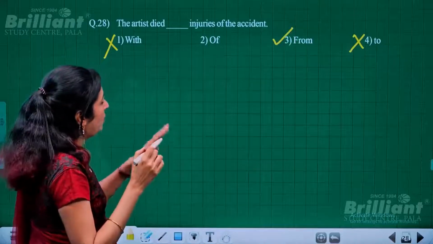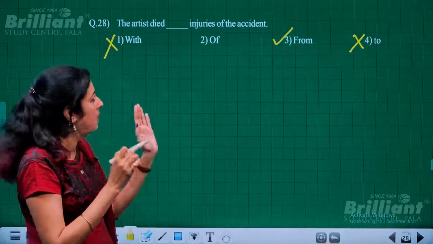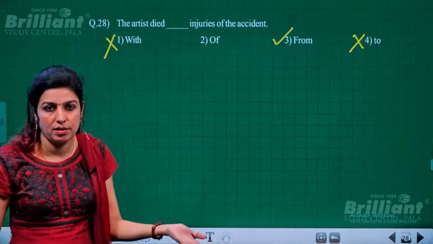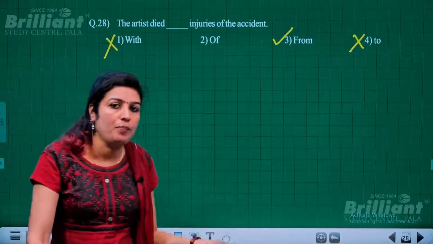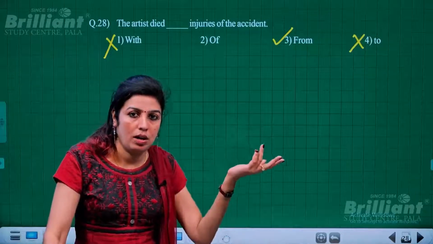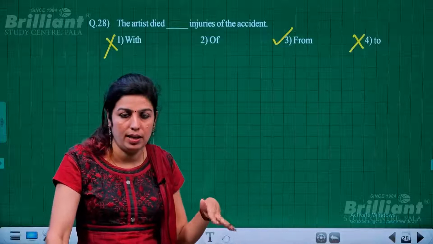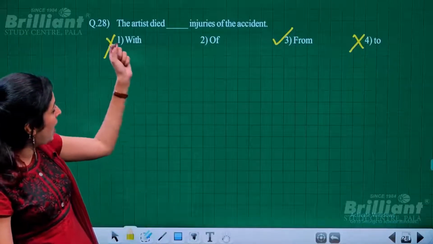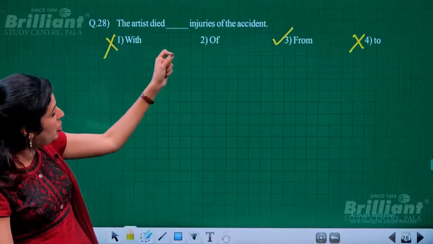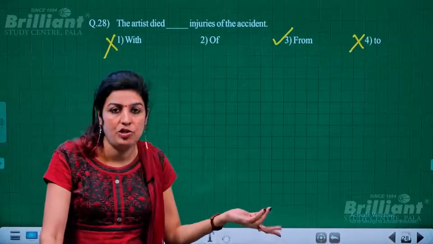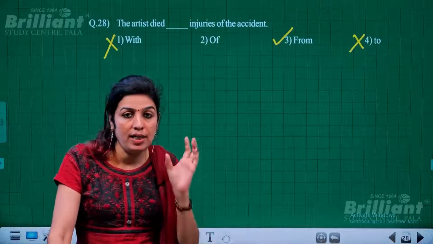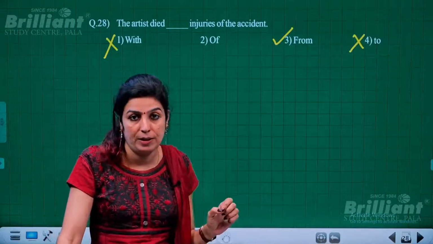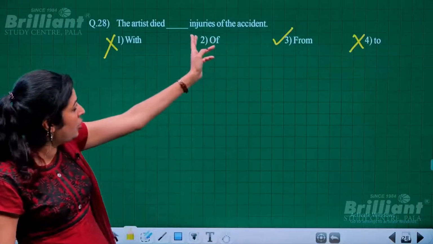Suppose the sentence is only this much: the artist died of accident. He died of infection or fever or anything like that, it should have been used. But specifically, the artist died from injuries of the accident, because of the injuries of the accident. To convey that meaning, you have specified it, you have elaborated it.